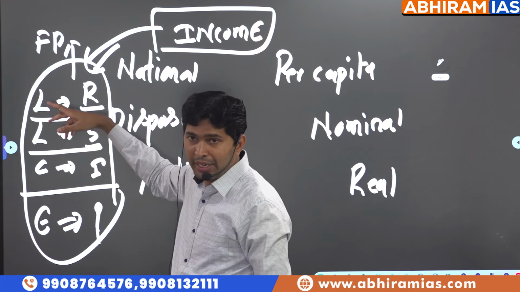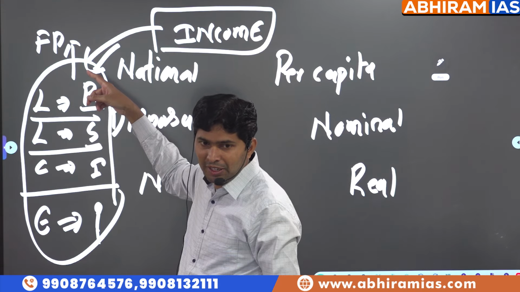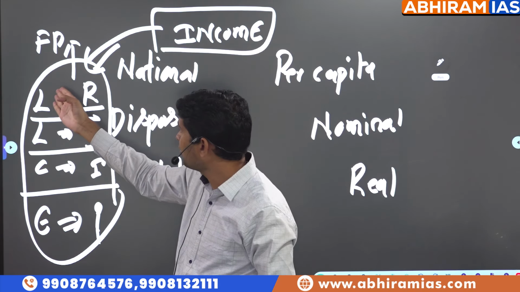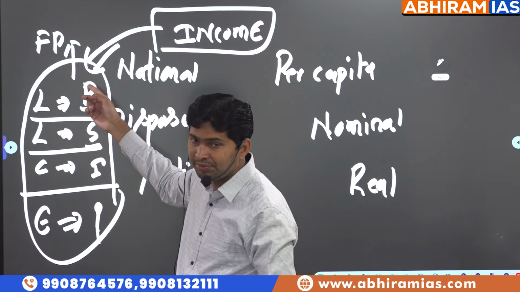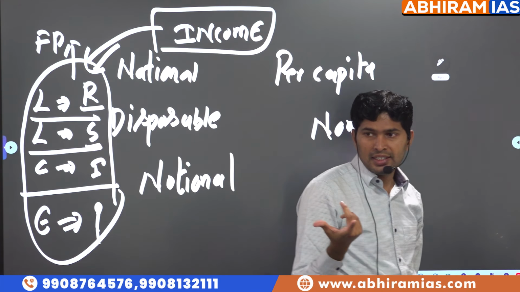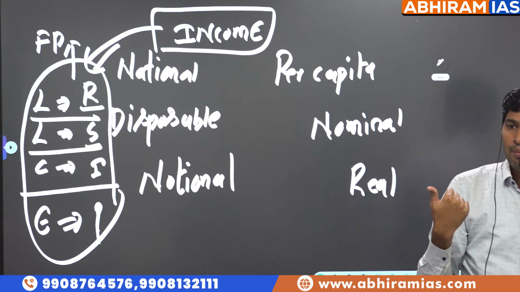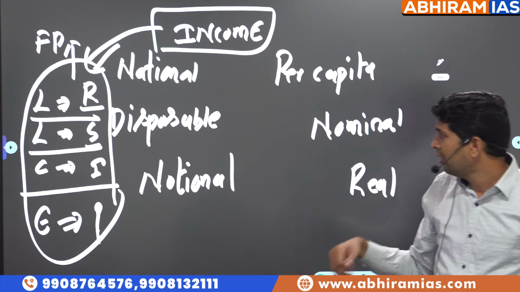For land, what is paid? Rent is paid. You are staying in the hostel, so every month you are paying rent to the hostel owner. For the hostel owner, it is income. Labor: organized sector salaries, unorganized sector wages. For the employer, it is expenditure. For the employee, it is income.